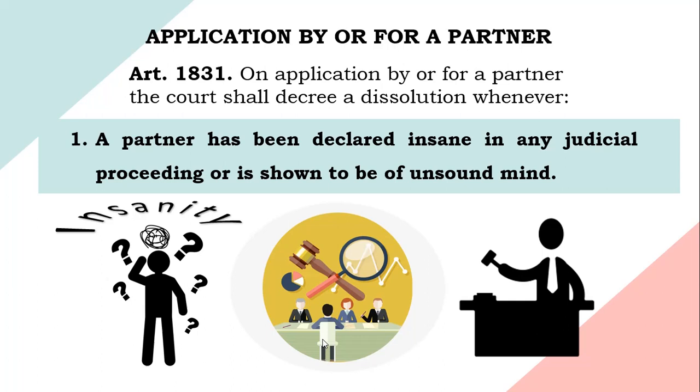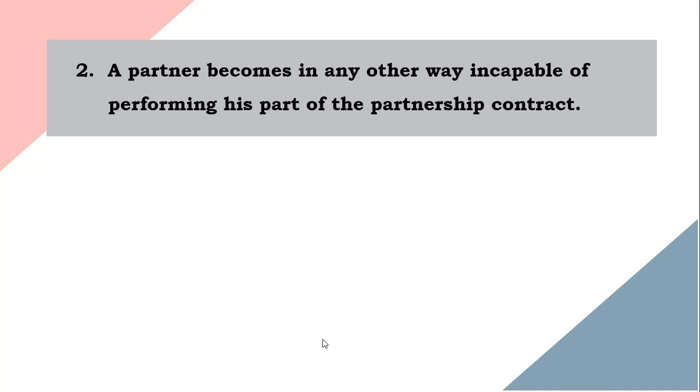You cannot just say that your partner is crazy or has something wrong with the mind without proving it. So, when insanity is the ground, it must be proven in court. Second is whenever a partner becomes in any other way incapable of performing his part of the partnership contract.